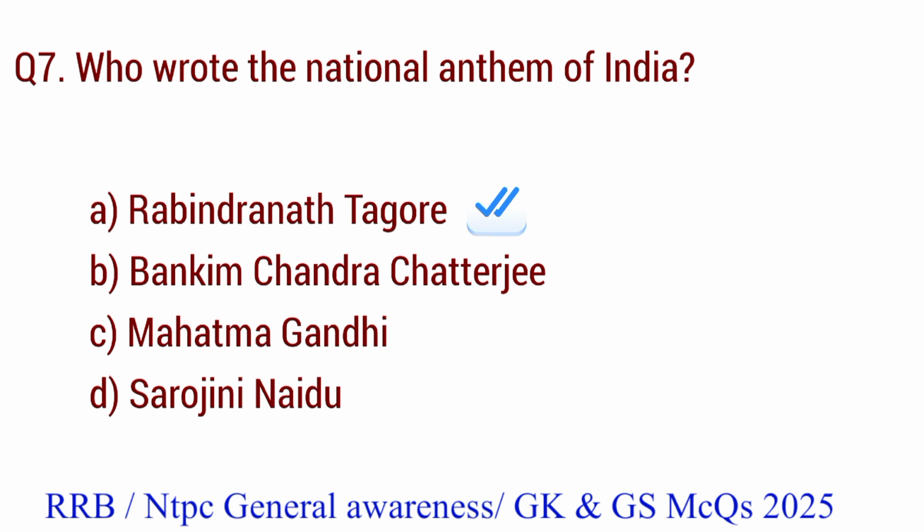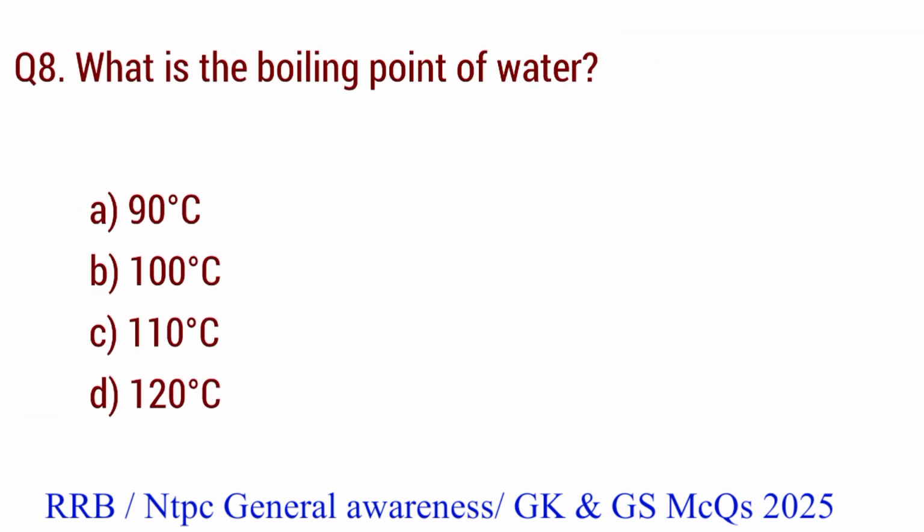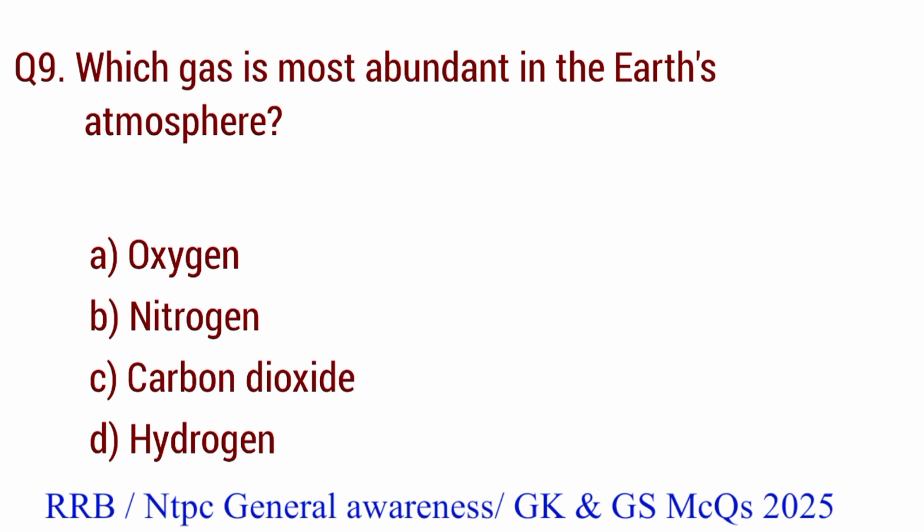Question number 8. What is the boiling point of water? The right answer is option B. 100 degrees Celsius. Question number 9. Which gas is most abundant in the Earth atmosphere? The right answer is option B. Nitrogen.